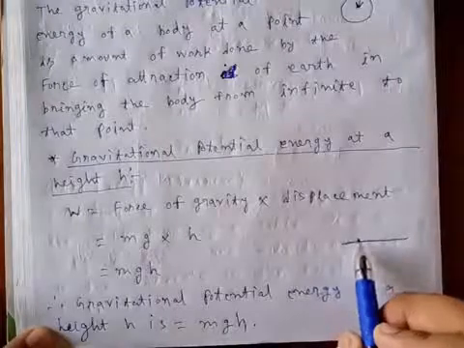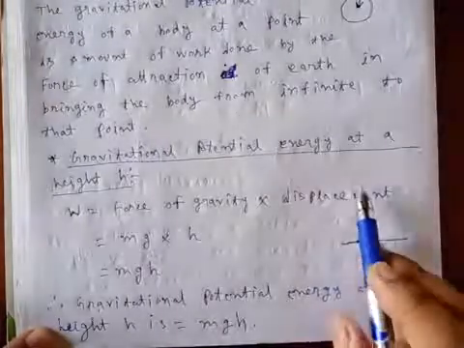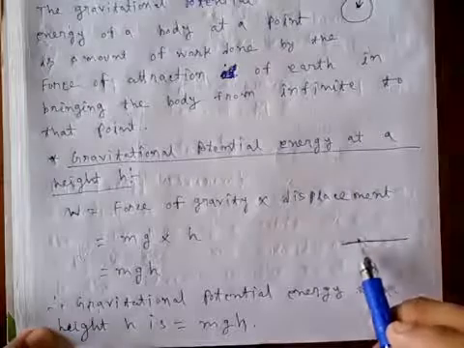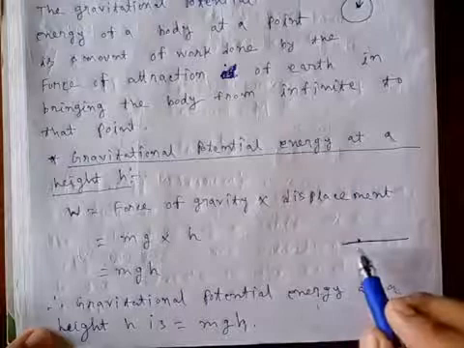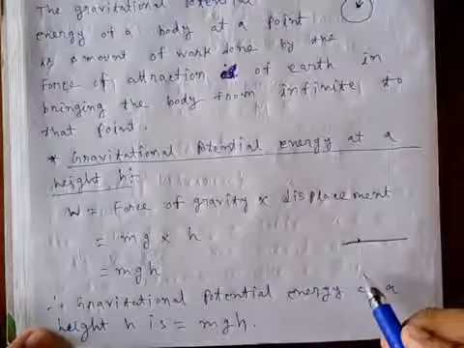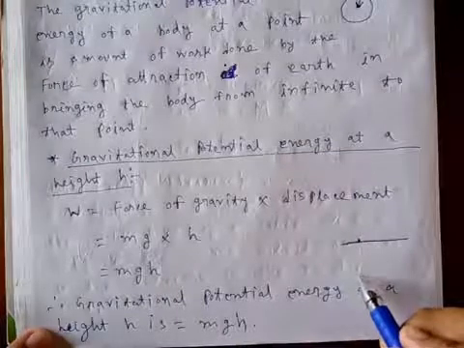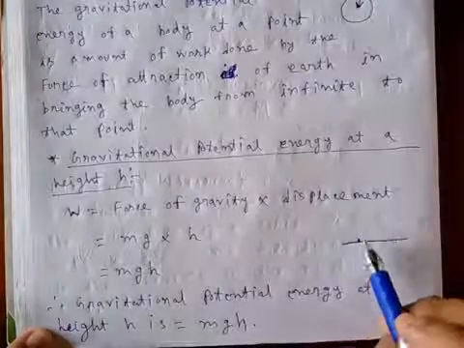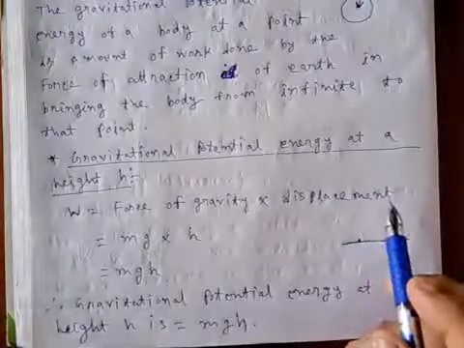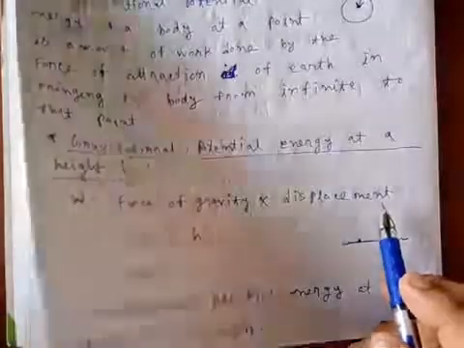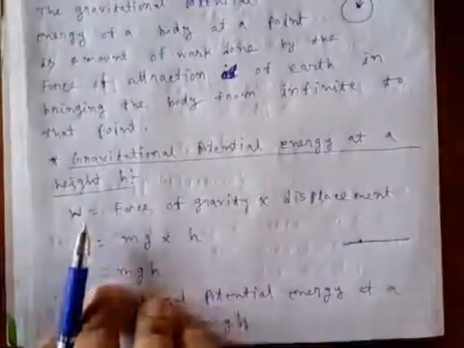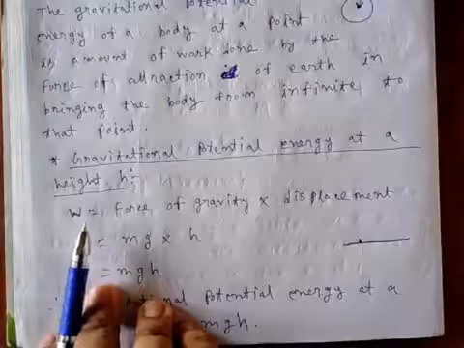If we move upward the gravitational potential energy increases, if we move downward it decreases. So this is 0. If we move downward the gravitational potential energy is negative, if we move upward it is positive.